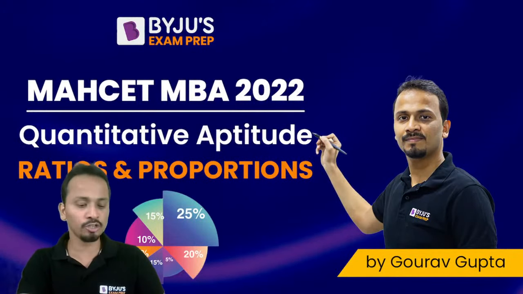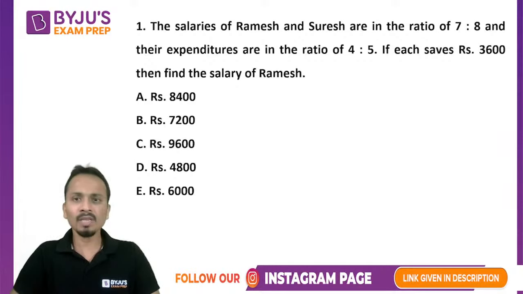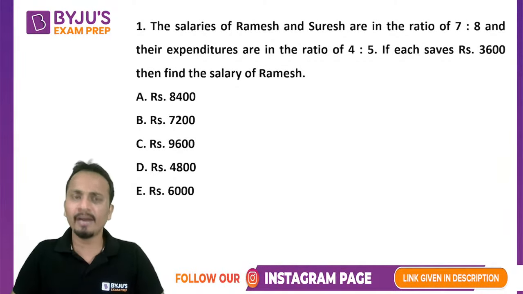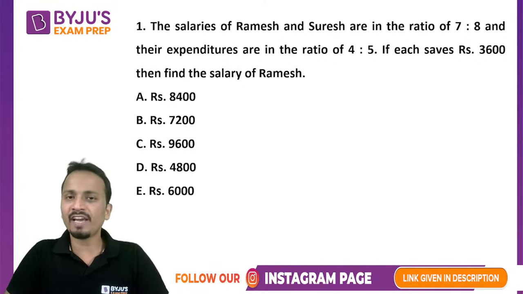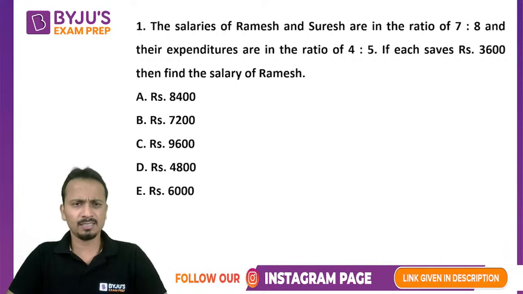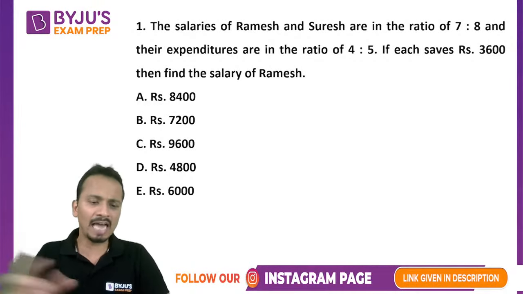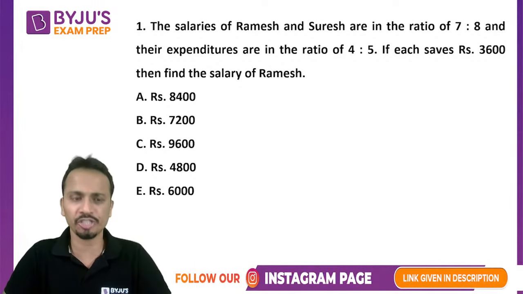The first question is on your screen now. To start with, a very easy, very straightforward question on ratios. For every question, I'll be waiting for 45 seconds to 1 minute. I'll give you some time to get an answer and post it in the chat box, and then I'll start with the solution.